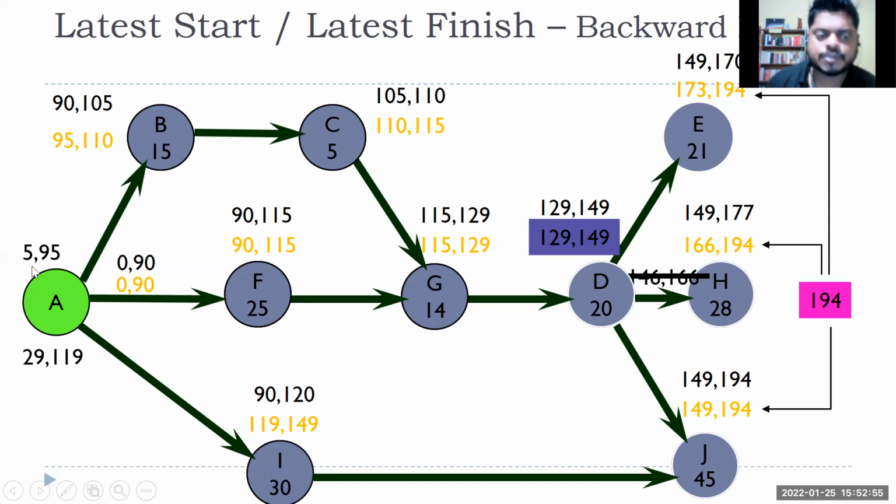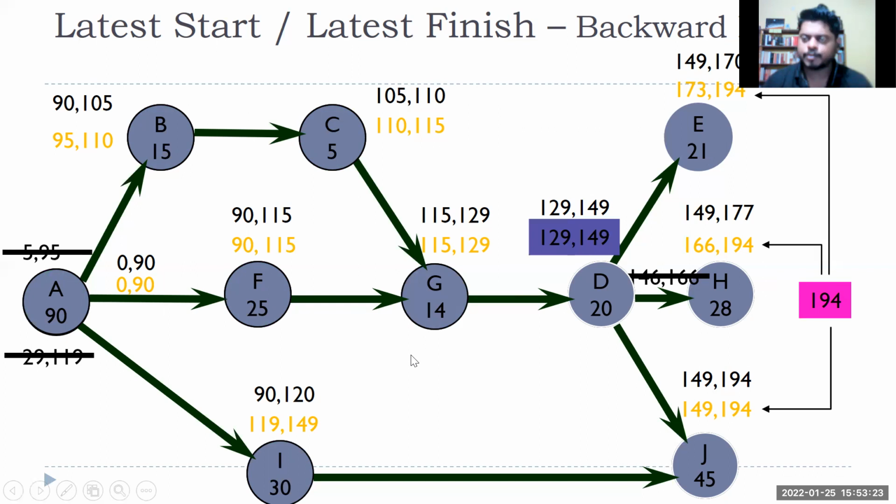Because if I choose any other answer, 5 and 95, or 29 and 119, all these durations will change. My total project duration will change from 194 days, it will become higher than 200 or something else, right? So I have to make sure that I am choosing a time without hampering my overall project duration. So my late start and late finish for activity A will become 0 and 90, right? So this is the critical path method.